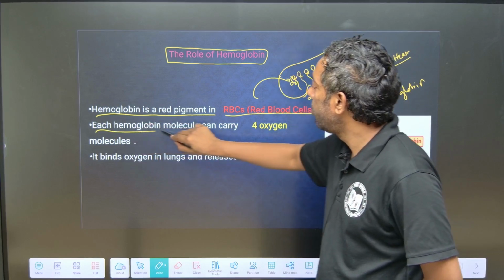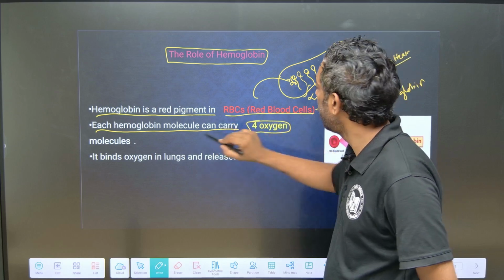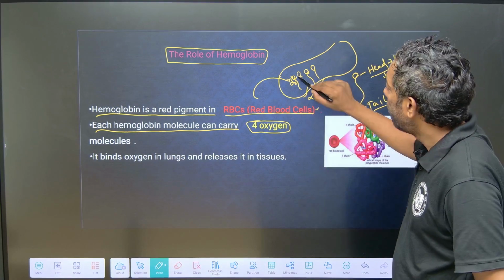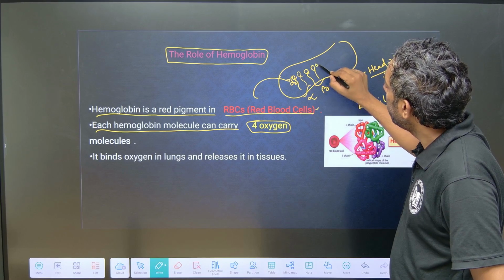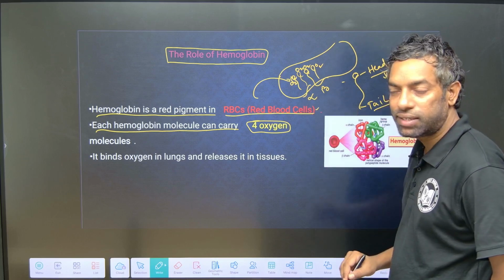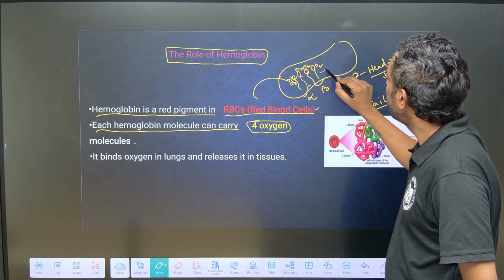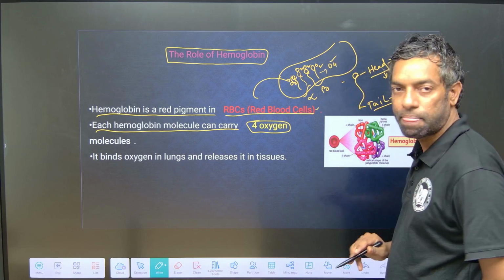Each hemoglobin molecule can carry 4 oxygen molecules, because there are 4 chains, alpha and beta, and each chain carries 1 oxygen.